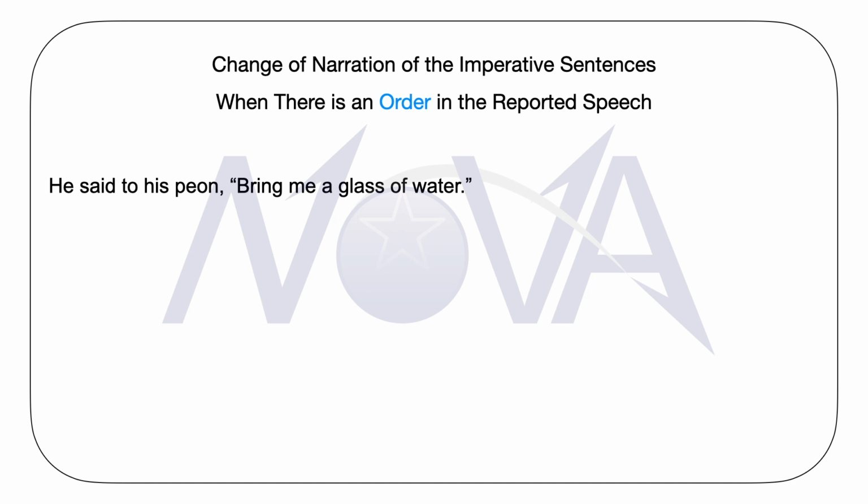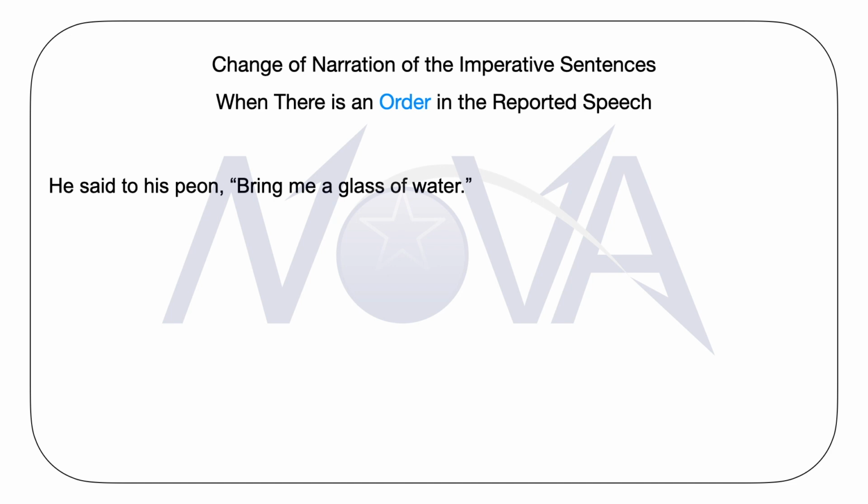I read the sentence for you. This is, he said to his peon, "Bring me a glass of water." Very simple kind of sentence. In this case, again, you will take care that you will change the first part of the sentence or the reporting speech in a very meaningful way that it suggests that the coming clause is an order.